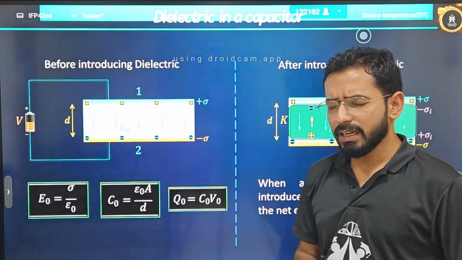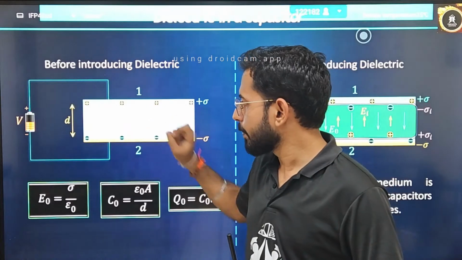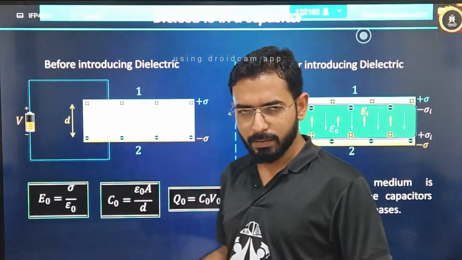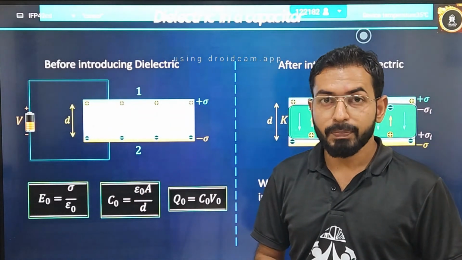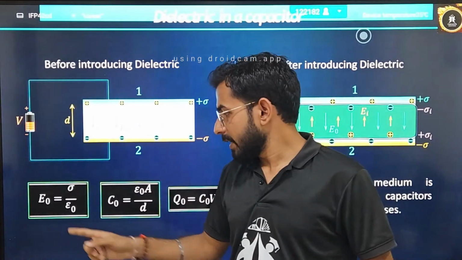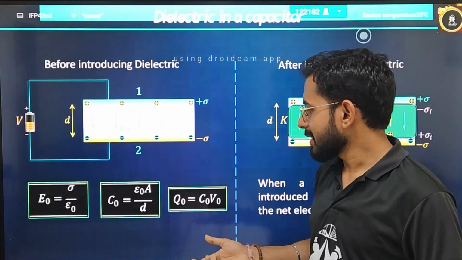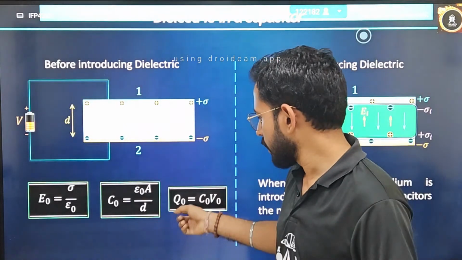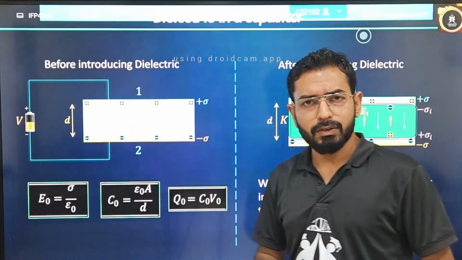Let's suppose initially there is no dielectric between the parallel plate capacitor, that is the normal parallel plate capacitor. What is the capacitance? Capacitance, originally I already have told you the formula, is equal to A epsilon naught by D. What is the net electric field between them? Net electric field is equal to sigma divided by epsilon naught. What about charge? Charge Q is equal to C into V, that is C naught into V naught. These are the original initial values.